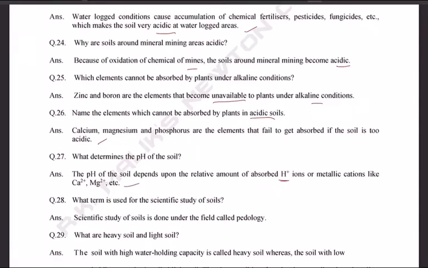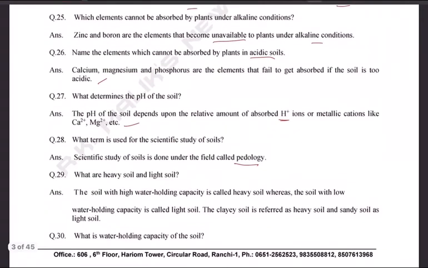What determines the pH of the soil? The pH of the soil depends upon the relative amount of absorbed H+ ions or metallic cations like Ca2+ and Mg2+. What is the term used for the scientific study of soils? Of course, it's called pedology.